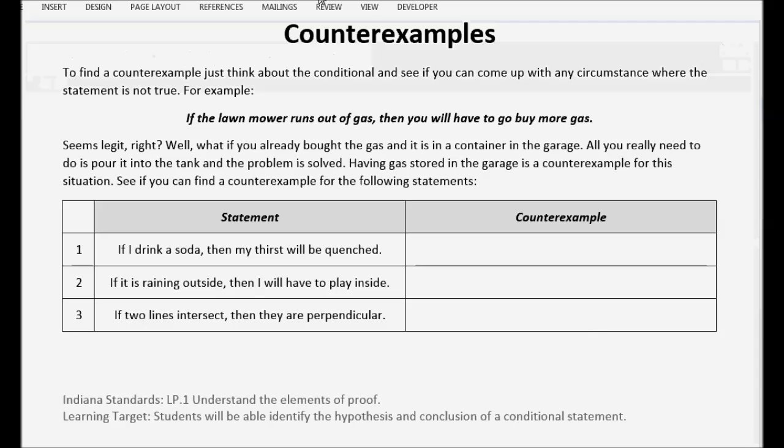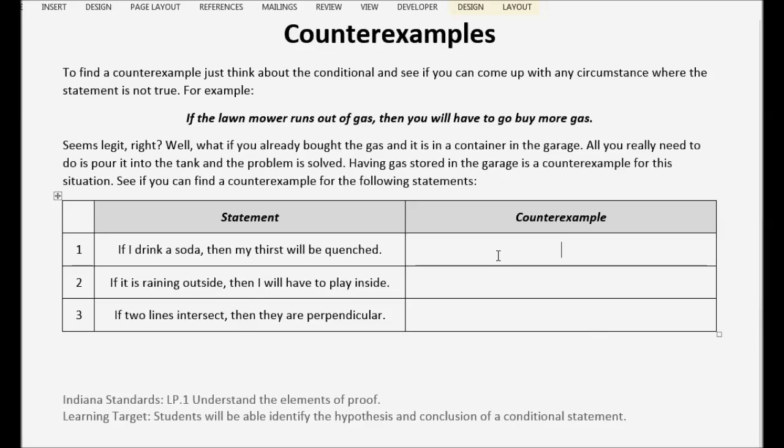This is the solutions video for Unit 3-2, Deduction. I'm in the counterexamples section. We're looking at each statement and trying to find a counterexample for the statement. So the first one is, if I drink a soda, then my thirst will be quenched.